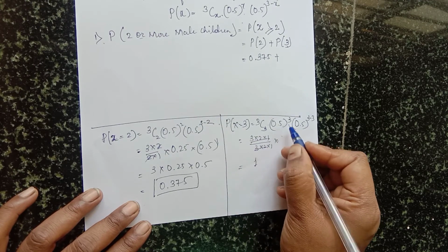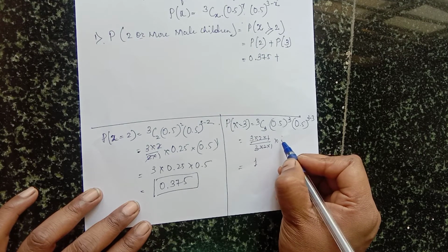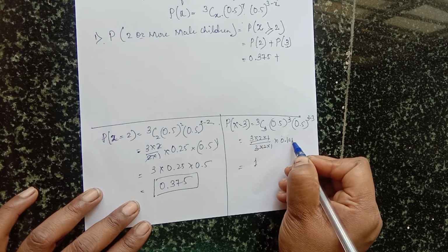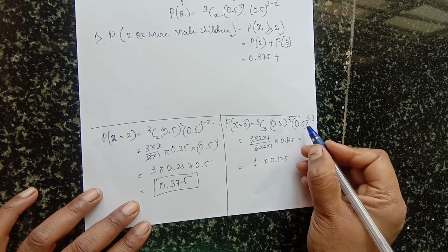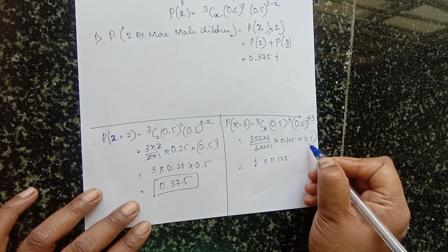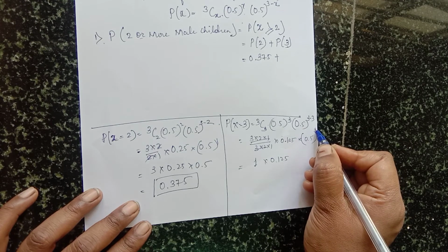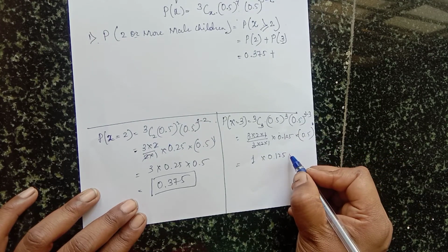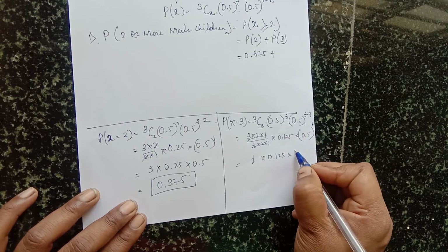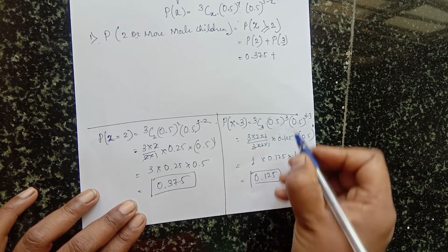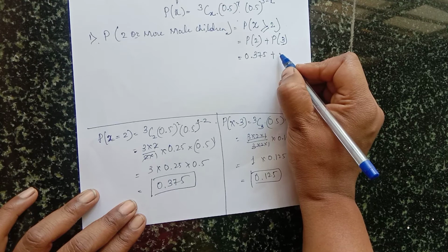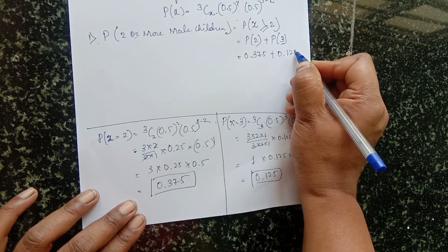Then 0.5 raised to 3 is 0.125. 3 minus 3 is 0, so 0.5 raised to 0 is 1. So the answer for the probability of 3 is 0.125.